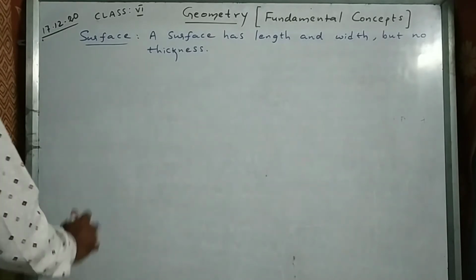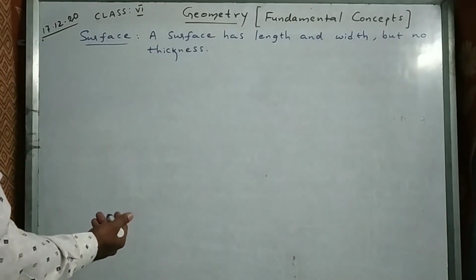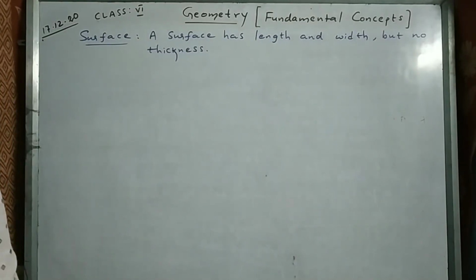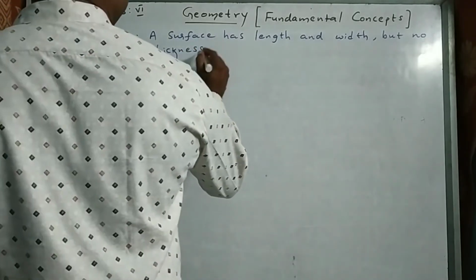Okay. For example, a page of your notebook, the outside of a box, a blackboard, etc. represent surfaces. A surface may be flat or curved.